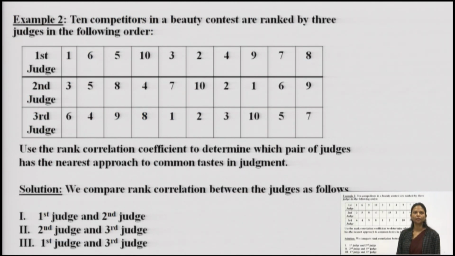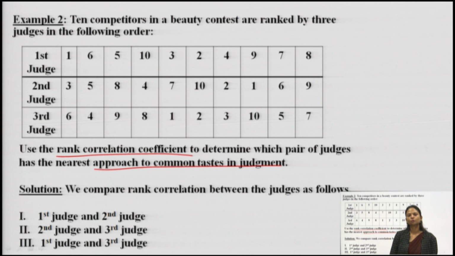There are 10 competitors in a beauty contest, and there were 3 judges who were supposed to judge them, depending upon the different kinds of questions asked by them. We are supposed to use the rank correlation method in order to show which 2 judges are in common in terms of taste, which have the nearest approach in terms of taste. We are supposed to find that out. How to do this question?